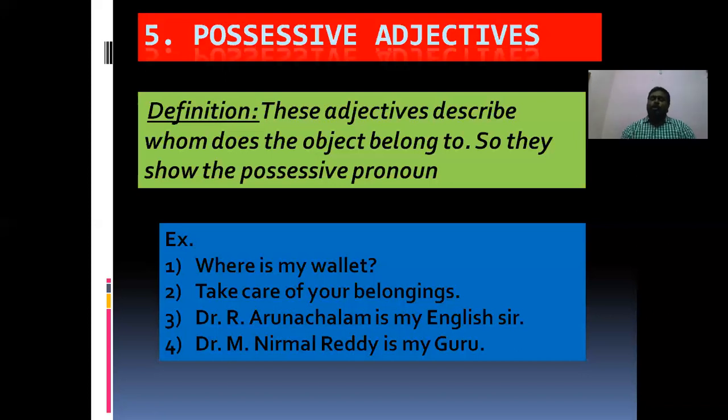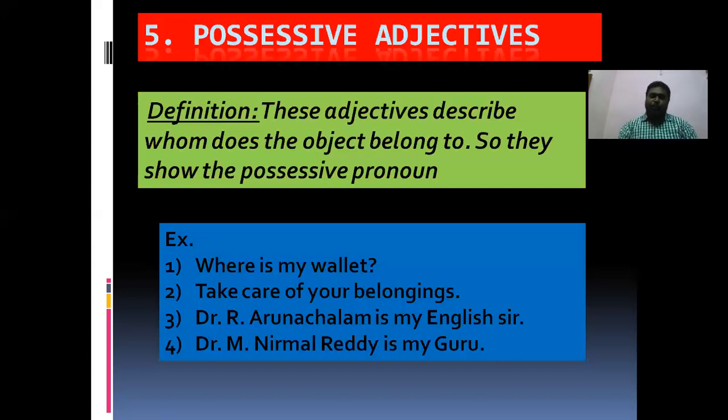possessive. So all the possessive pronouns are called possessive adjectives. Possessive means my, our, your, his, her, its, their. These are the possessive pronouns which can work as adjectives.